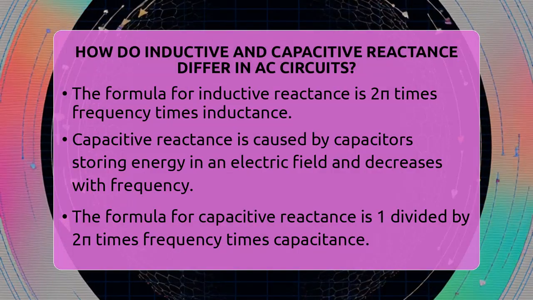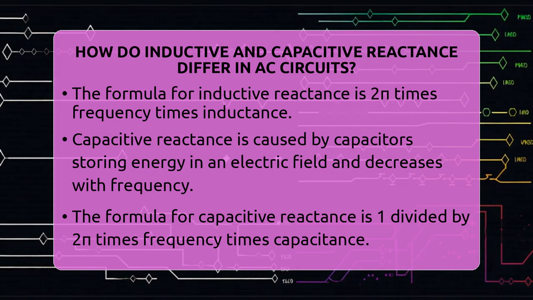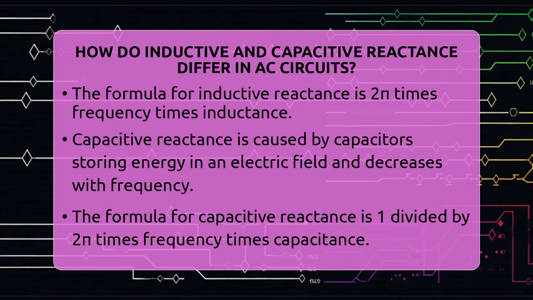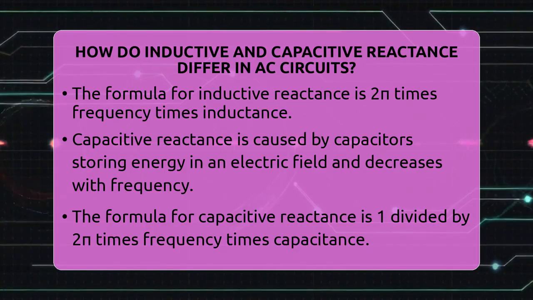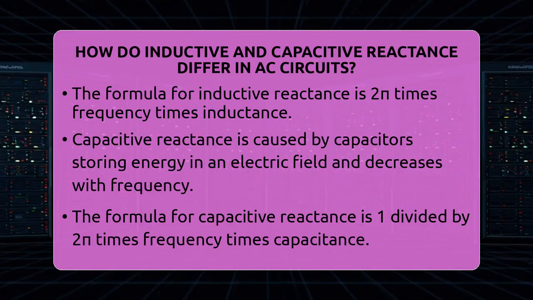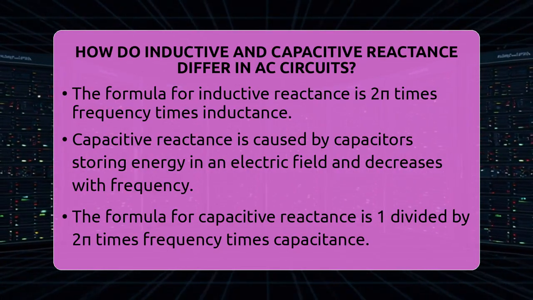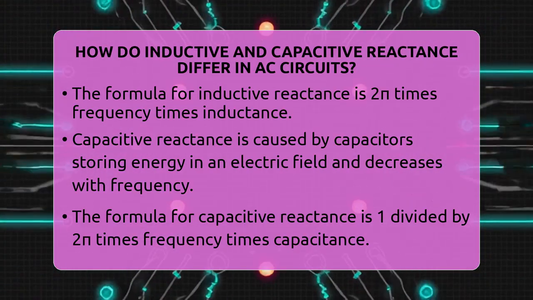As a result, inductive reactance increases as the frequency of the AC increases. The formula for this is 2 times pi times the frequency times the inductance. So, if you double the frequency, the reactance doubles too. This means at higher frequencies, inductors make it harder for current to pass through.